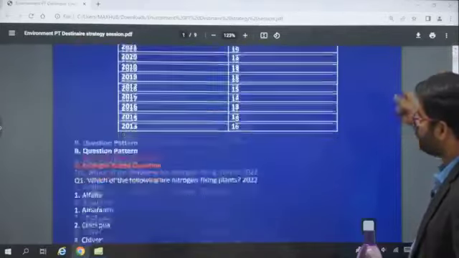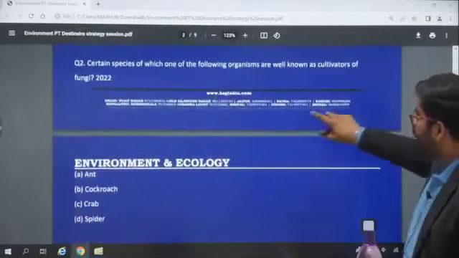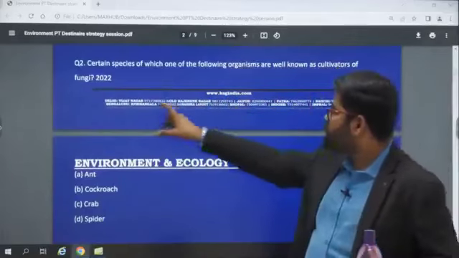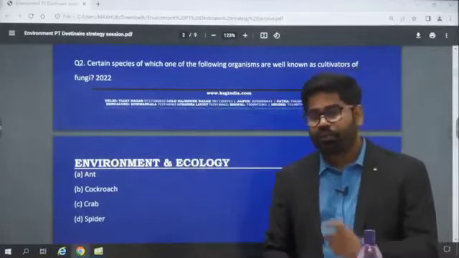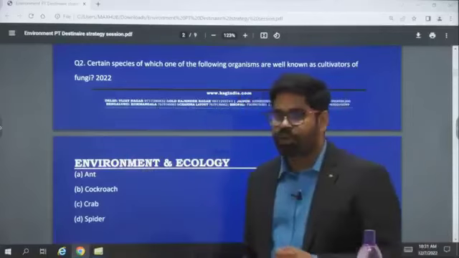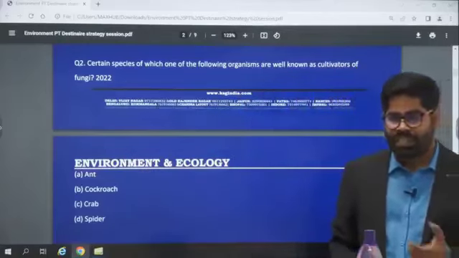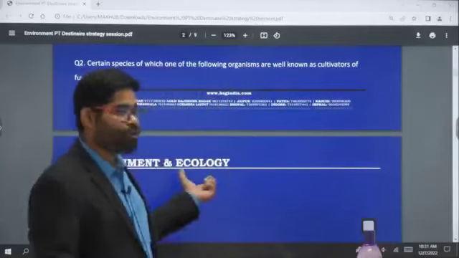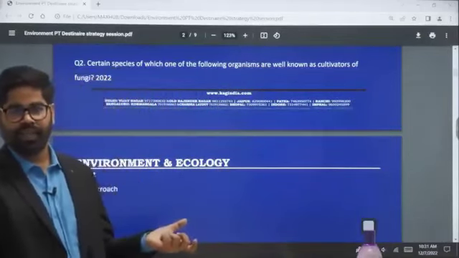This question: certain species of which one of the following organisms are well known as cultivators of fungi? Now, do you know this is an example of mutualism. Basically, ants and fungi are in a mutualistic relation with each other.